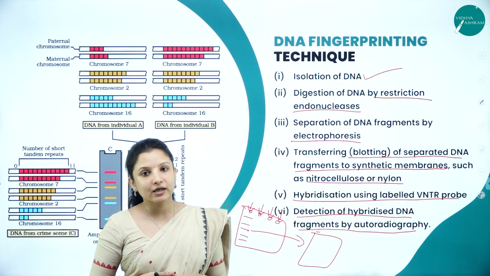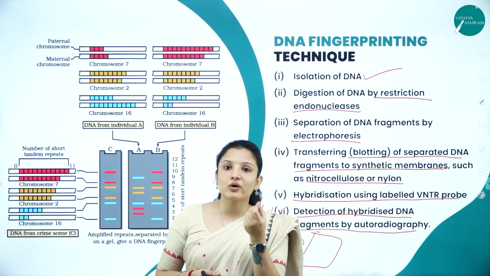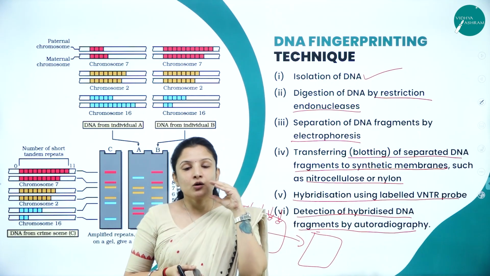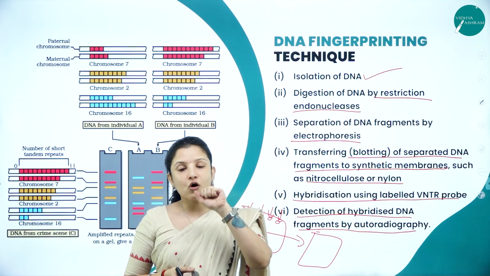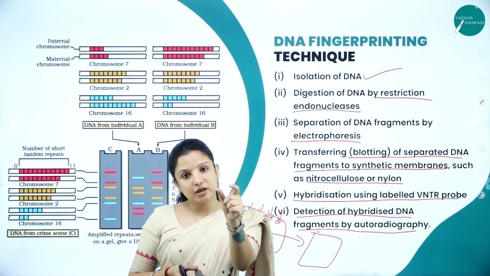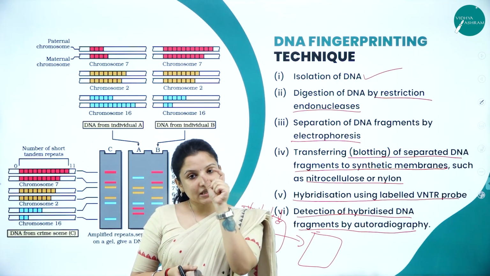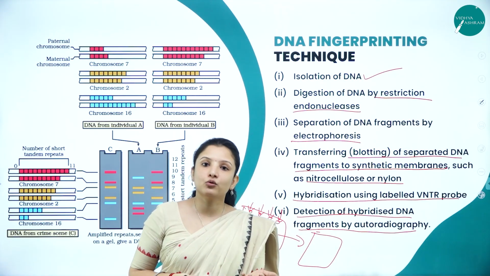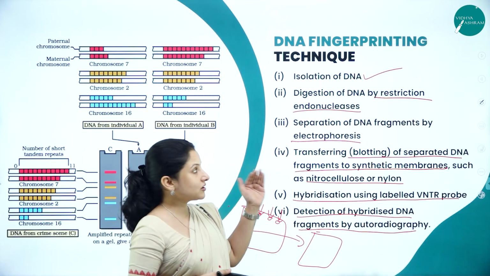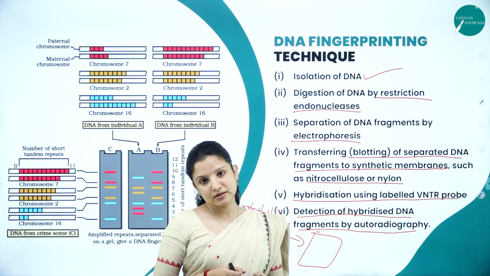With autoradiography, it will emit a signal showing where these probes have actually bound, and that particular probe we can separate and sequence, and then we can do the DNA fingerprinting. So that is how the DNA fingerprinting technique is done.